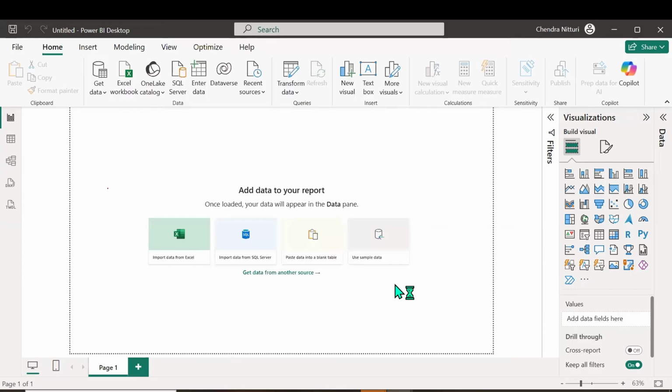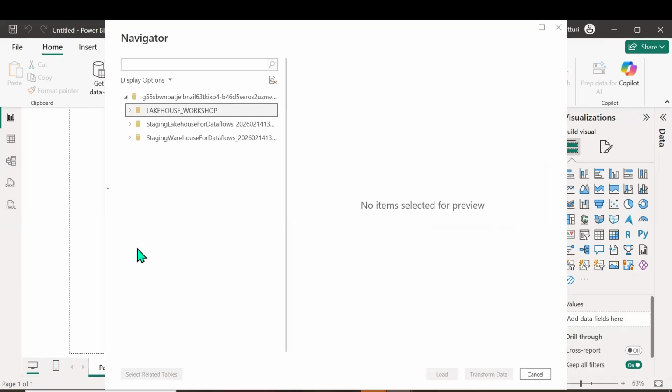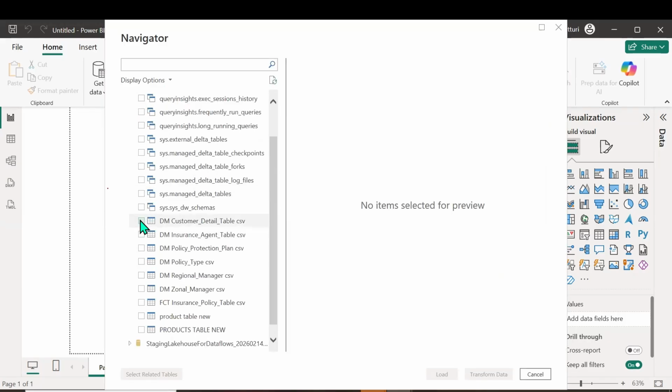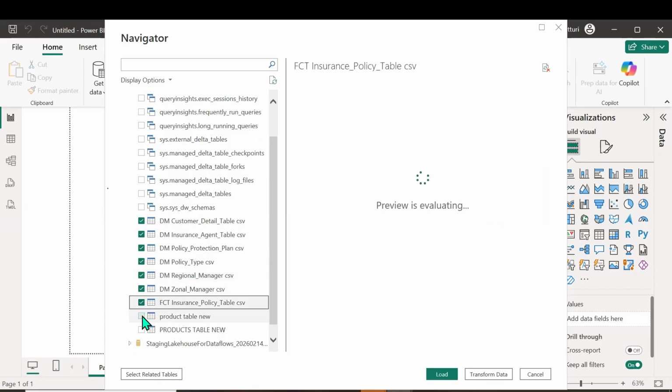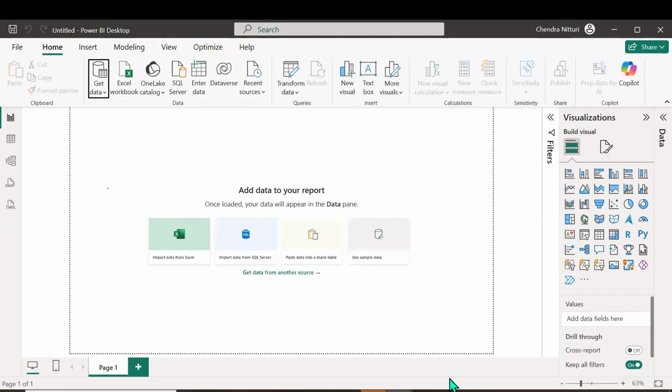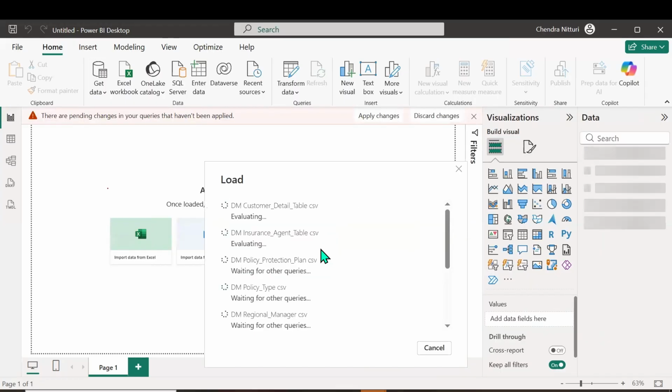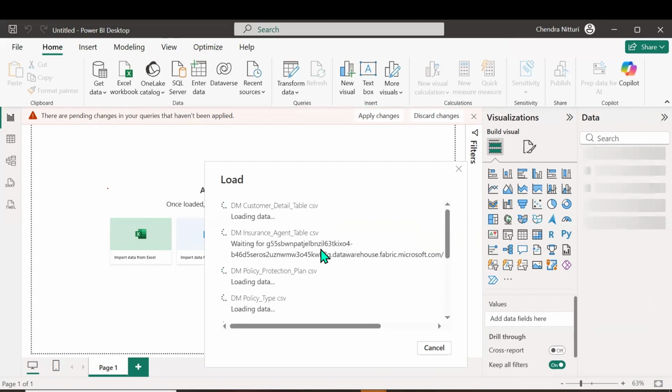So whatever the tables available there, we can pull it into Power BI. Now you see Lakehouse. Okay, what are all the tables that we have? Yeah, these are all the tables that we have in there. Lakehouse. What we can use? SQL endpoint, copy that SQL endpoint, paste it in the server. So we can pull the data in here. Click on load. You see how beautiful it is. Okay. Now you are going beyond Power BI. There is something beyond Power BI. Not only Power BI. Till now you felt like, okay, we have a lot of things in Power BI. But these are all beyond Power BI.